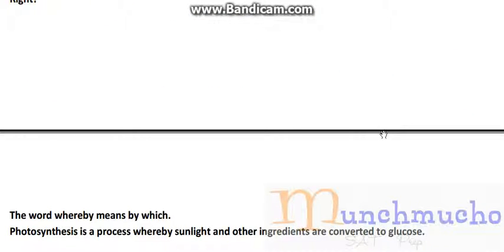The word whereby means by which. So if you see the word whereby, it means by which. For example, photosynthesis is a process whereby sunlight and other ingredients are converted into glucose. Here, whereby just means by which. You can say photosynthesis is a process by which sunlight and other ingredients are converted into glucose. Don't forget whereby means by which.